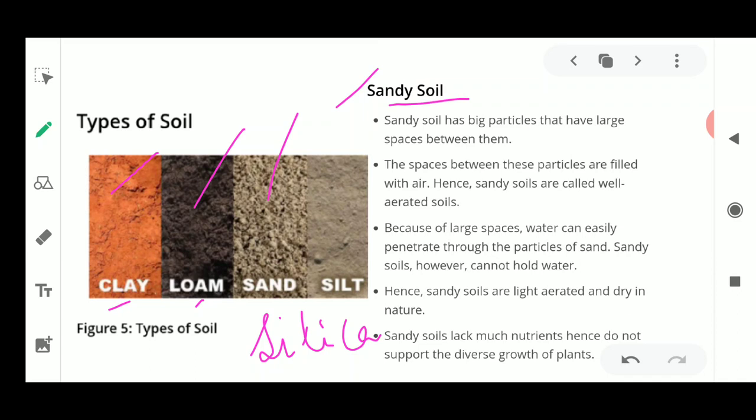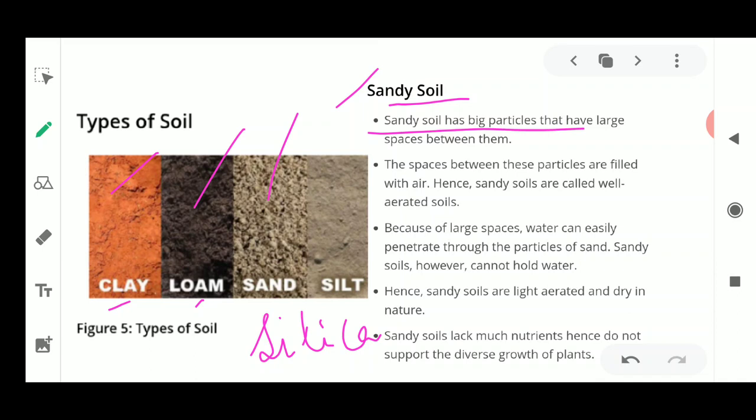Now this sandy soil can easily be recognized, as you would have seen the type of sand present at the river bank. It could be present at the seaside. So these sand particles are a bit larger, they are bigger particles. So sandy soil has bigger particles and large spaces in between. You could feel each and every particle in your hand if you want to.